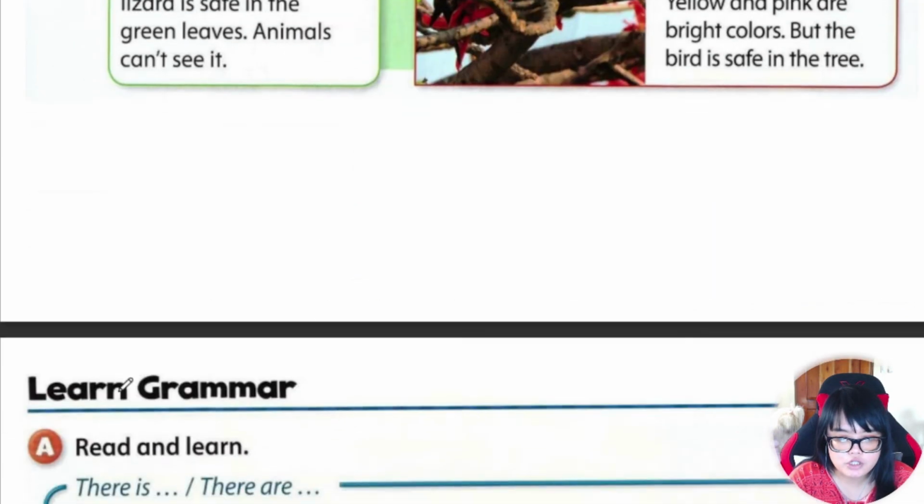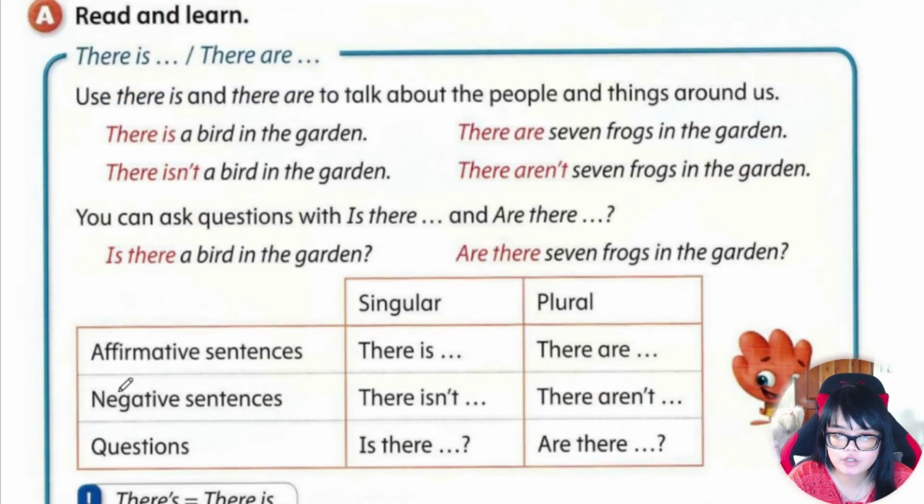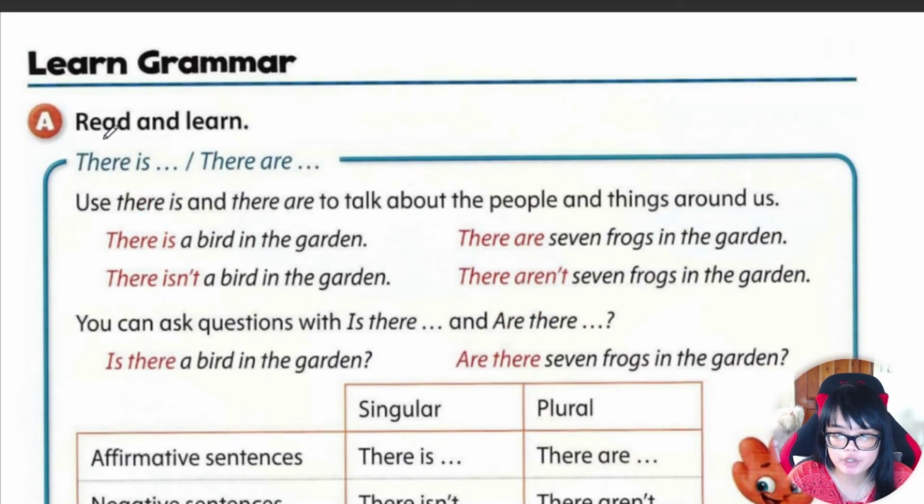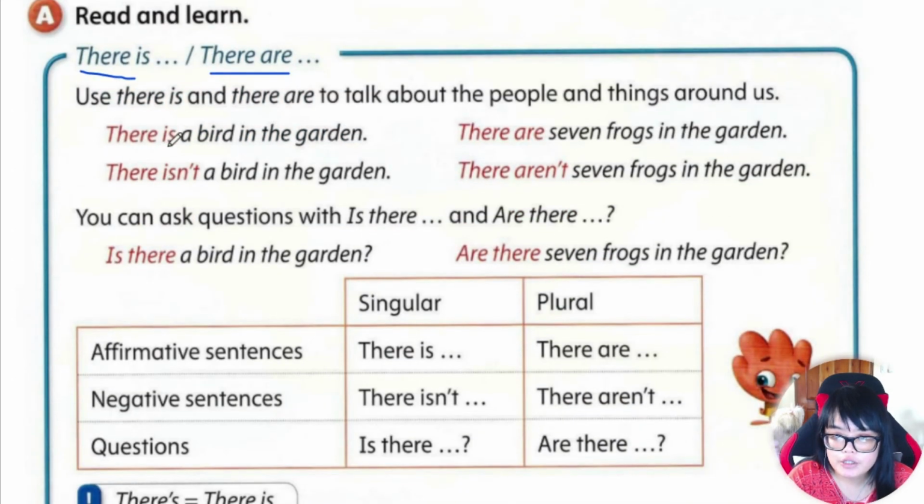All right, great job. Now let's go to learn grammar. Read and learn. Okay, so there is, there are. We use there is and there are to talk about the people and things around us. Okay, here are some examples. There is a bird in the garden. How many birds? One. There's only one bird. We use the verb is.